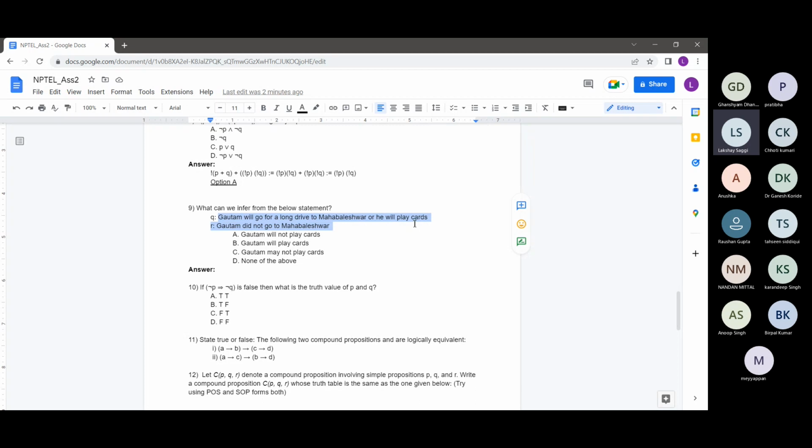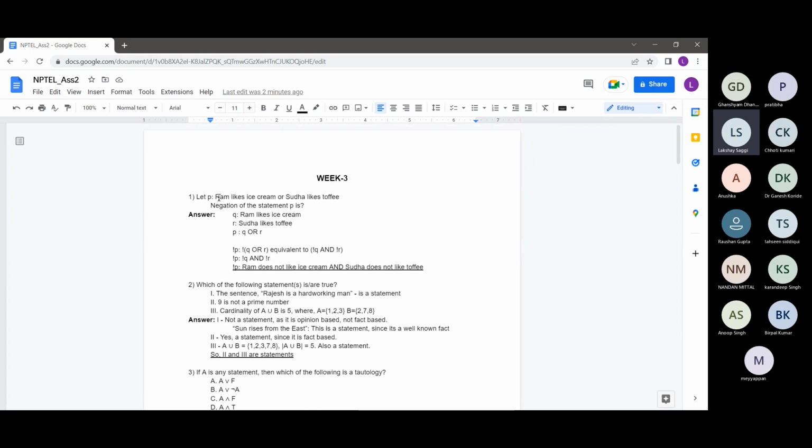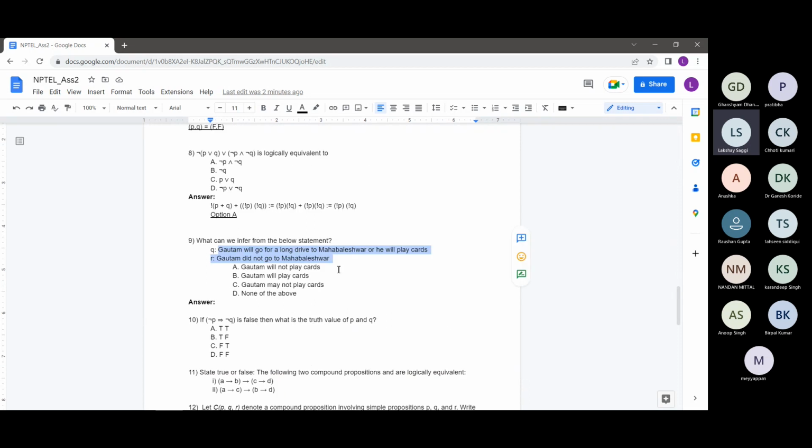Again, as we did, let's scroll up. For question one, we broke this compound statement into two simpler statements and then found the negation. A similar thing will happen here also, but I'm not going to repeat that same method again. We can just try to see the answer directly. So if these two statements are true, Gautam did not go to Mahabaleshwar, and Gautam will go for a long drive to Mahabaleshwar or he will play cards.